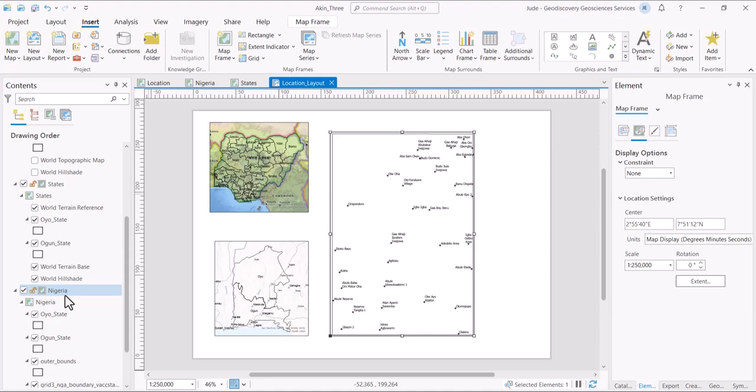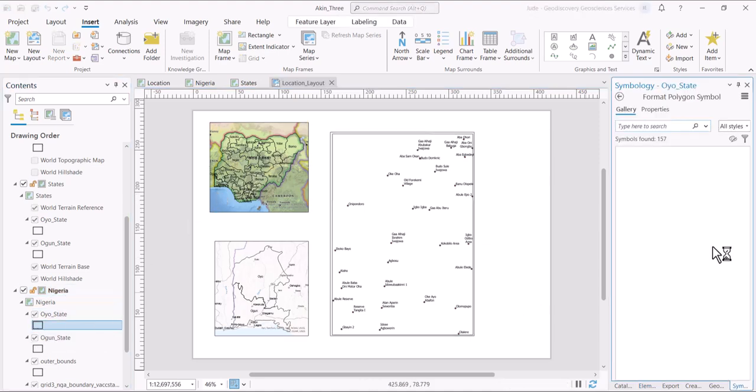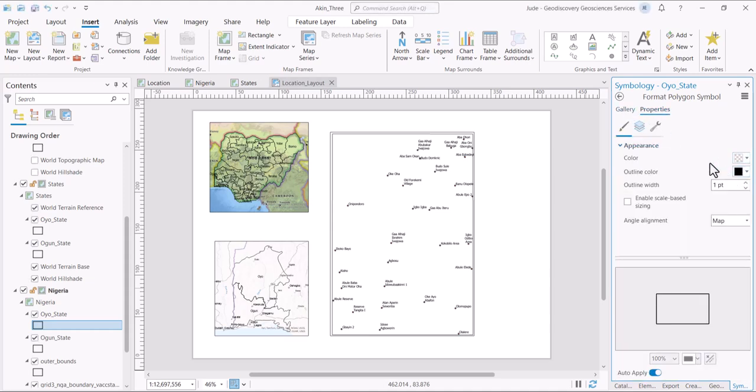Let's go to that of Nigeria. You click it to activate it. And for Oyo, let's make it a little bit thicker instead of making it red. People get offensive sometimes. I mean, it gets kind of offensive when it is red. So we are going to increase this, increase Ogun to, I think the 3 will be okay. So we're increasing it just to show that it is here.